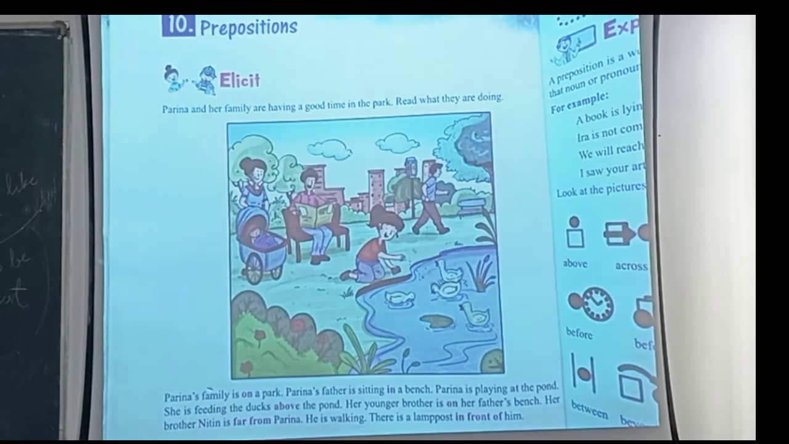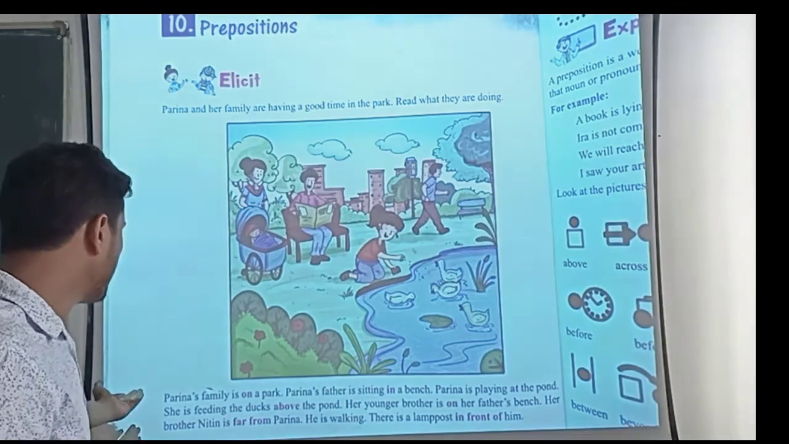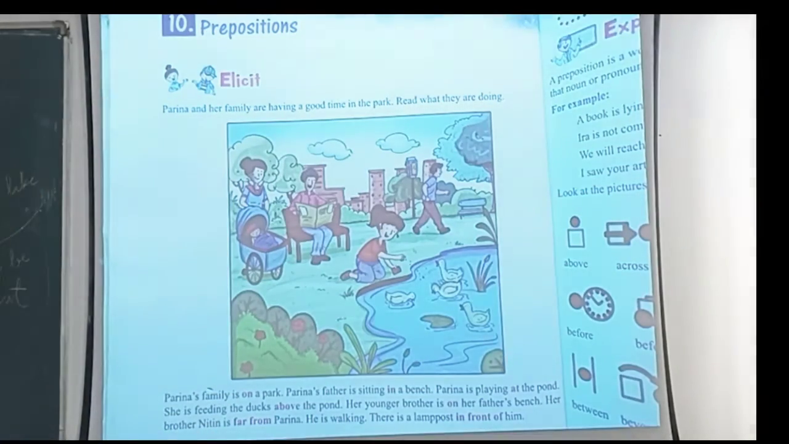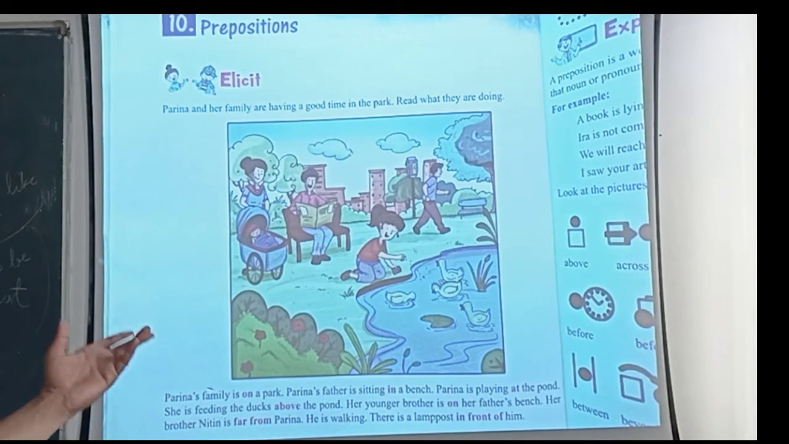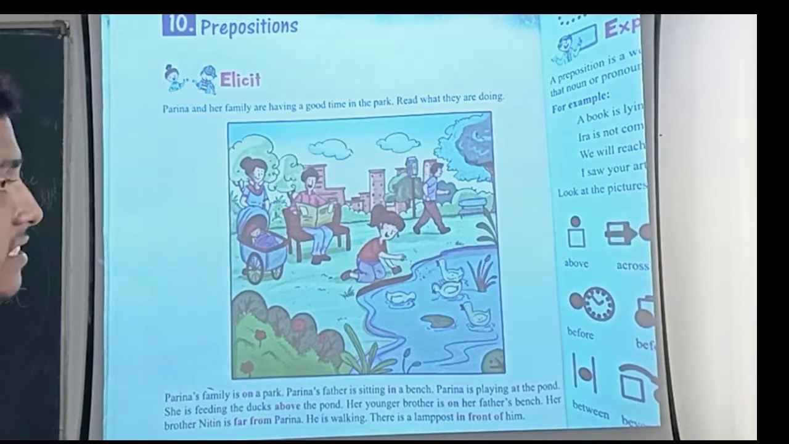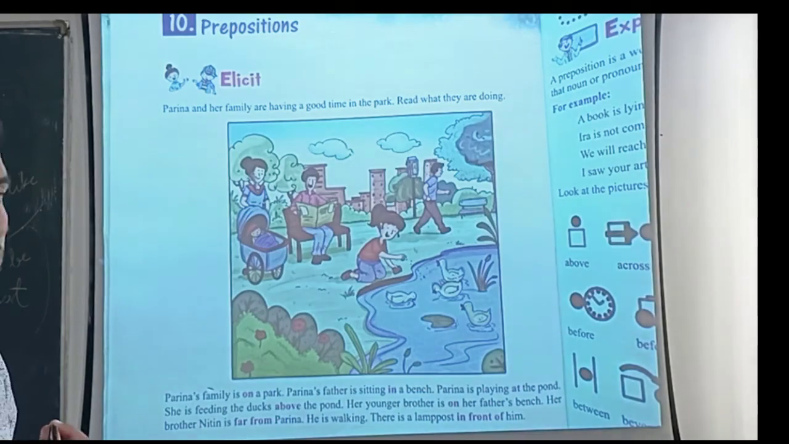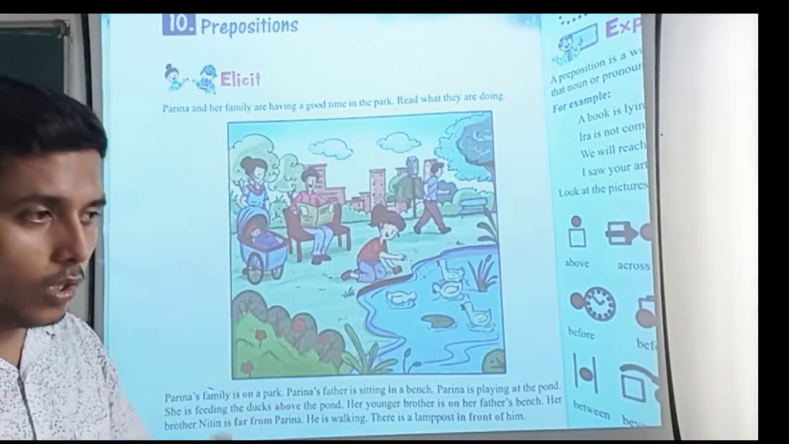And if I talk about the first sentence of this paragraph, you can see that Parina's family is on the park, is on a park, which is again wrong and does not sound correct. It means the family is in the park but it is written on. So you can see that they have made mistakes deliberately regarding the prepositions in the following passage, and they have highlighted those words.